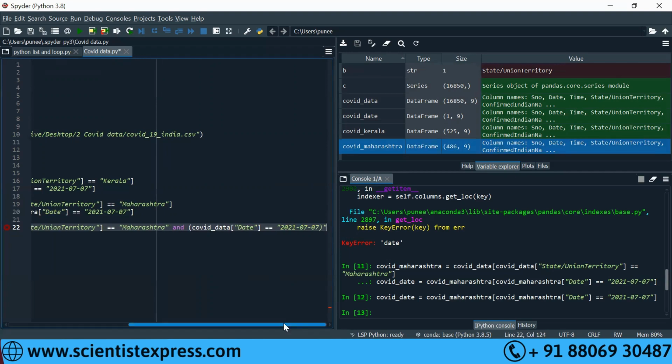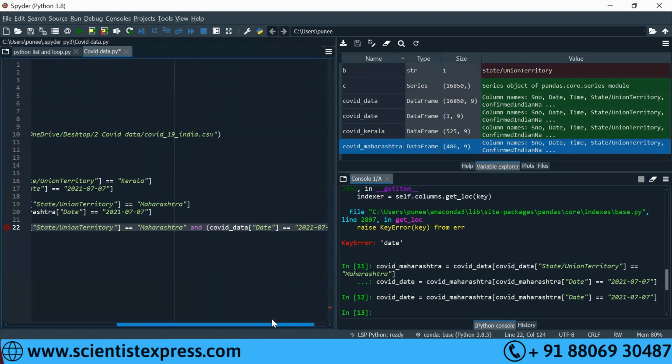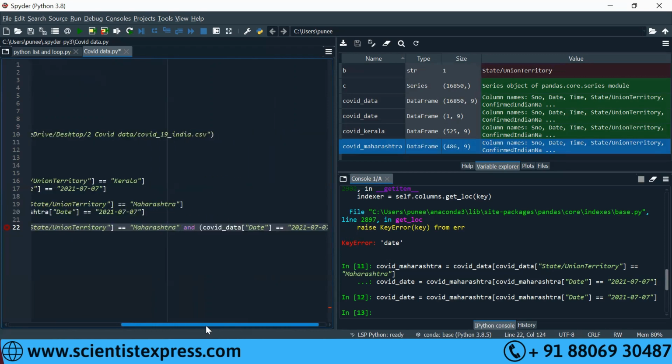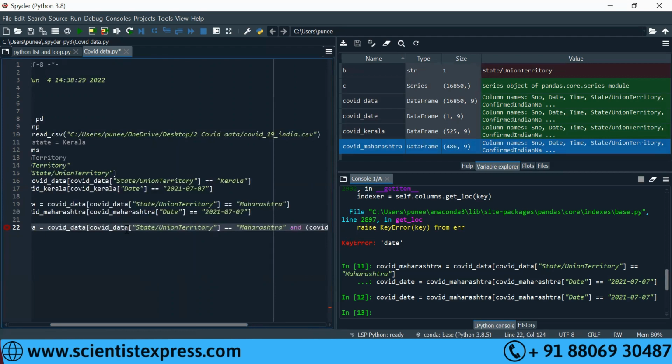This COVID data and date together, this is the series name. Right? So what is the first condition? For the first condition you need to put a start bracket. Where does the condition start? Put parenthesis. Where the condition ends, just before the AND.